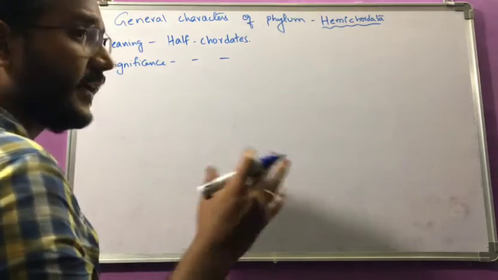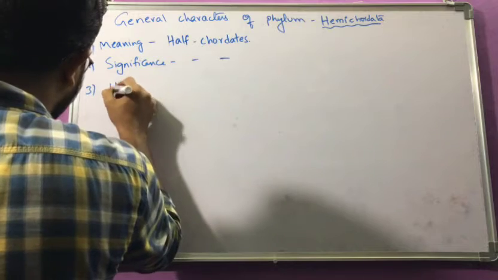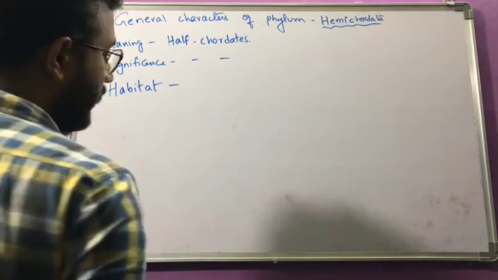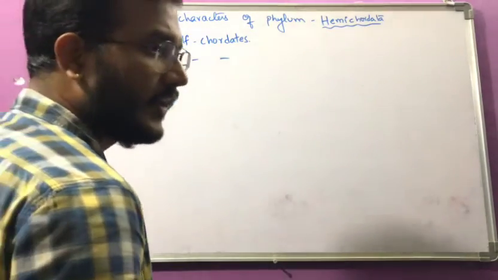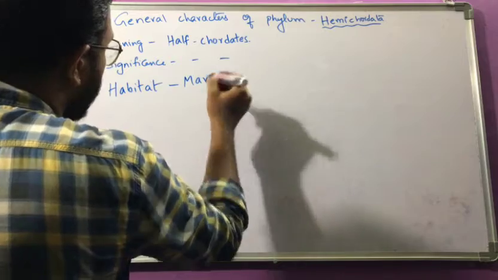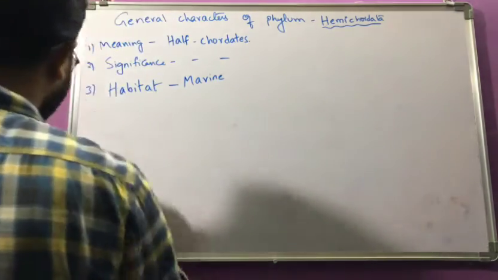It acts like a bridge. Next is habitat, that is, where these organisms are present. They belong exclusively to marine habitat, not freshwater or terrestrial, only marine.